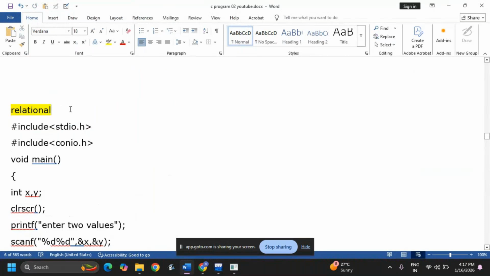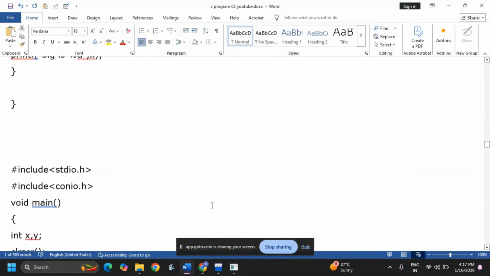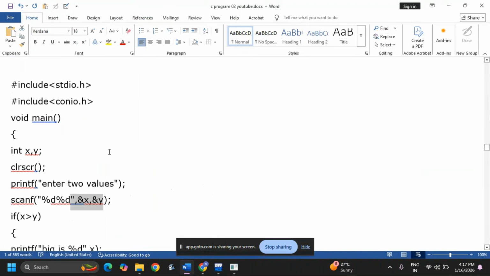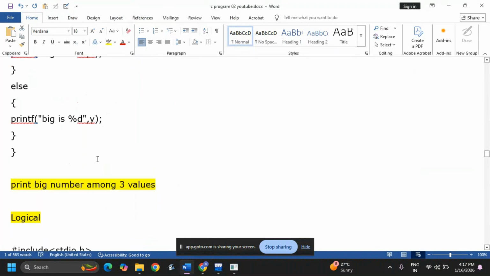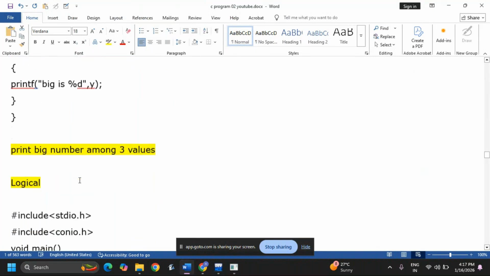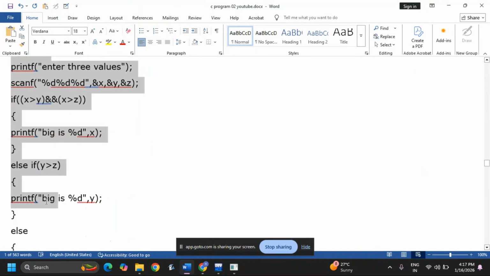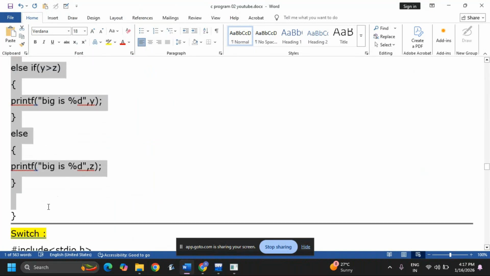Okay, and the same program is an example for if, and at the same time it is an example for relational operators. Less than, greater than, less than or equal to, greater than or equal to, these are all called relational operators. Now we are going to discuss one more program, taking three numbers and printing the big number among the three values. Okay, now I'm copying the code. In the same code you'll get this material.